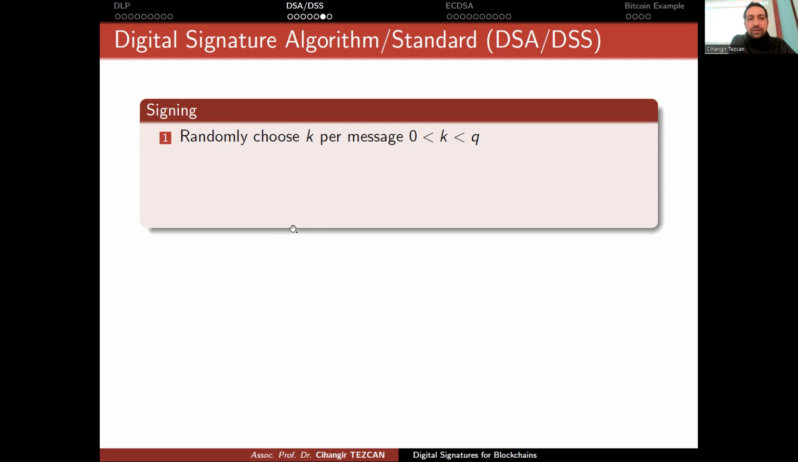But of course, they're not using the digital signature algorithm in Bitcoin, but we are going to use the elliptic curve version of that. But now we first see how the standard version works.